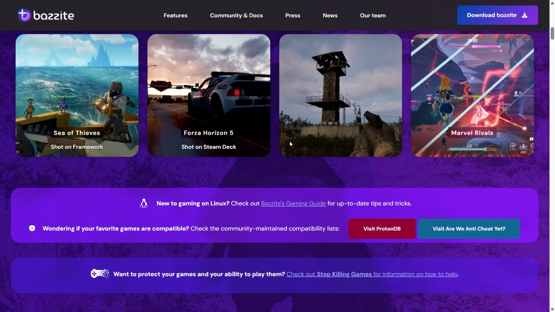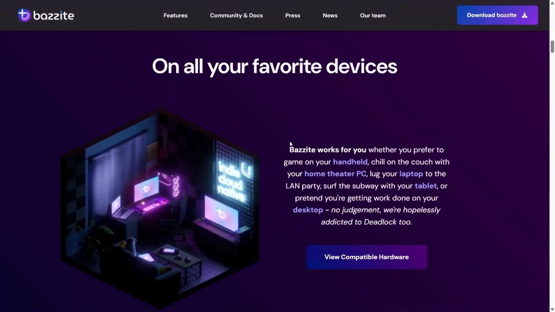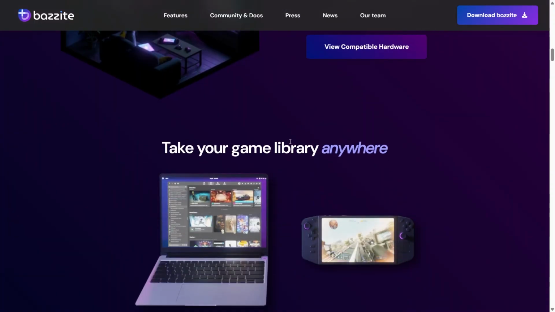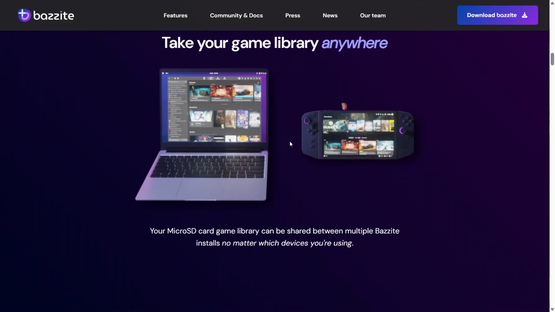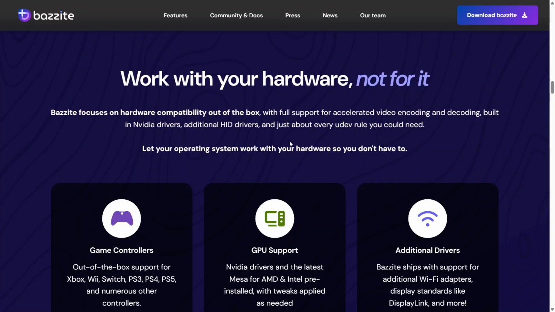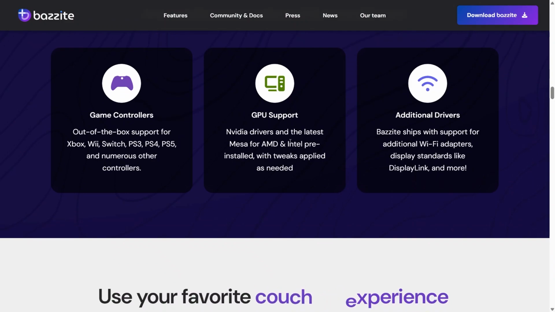Bazzite also includes features like HDR and VRR support, improved CPU schedulers for responsive gameplay, and many community-built tweaks. Controller support works out of the box for Xbox, PlayStation, Switch, and other controllers. GPU support is also solid, with NVIDIA drivers and the latest Mesa for AMD and Intel already set up, along with extra drivers for Wi-Fi and display standards.